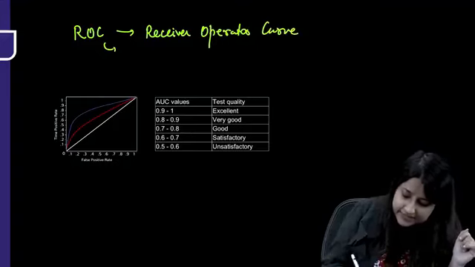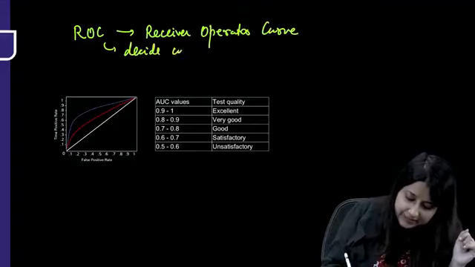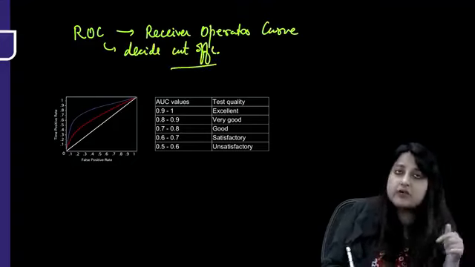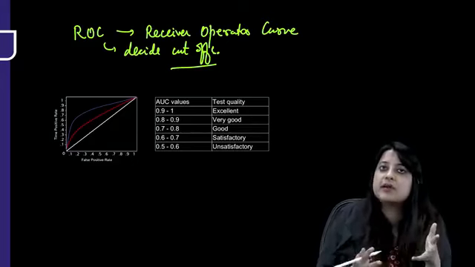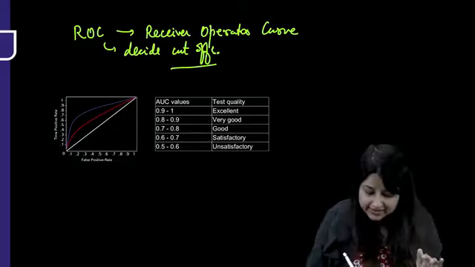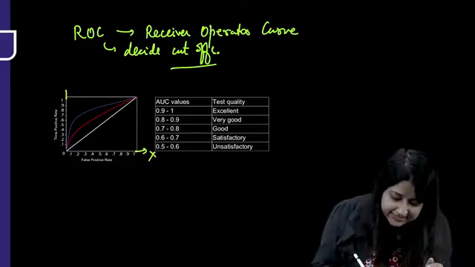This curve is helping us decide the cutoffs. It helps us decide what cutoff should be selected. Or it helps us if there are two screening tests for a disease, which one should you select? So the most important thing is they give you the markings on the X and Y axis.